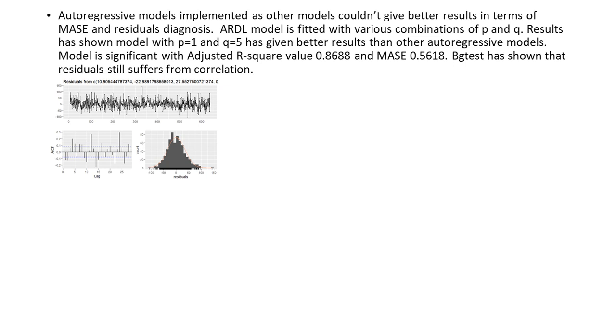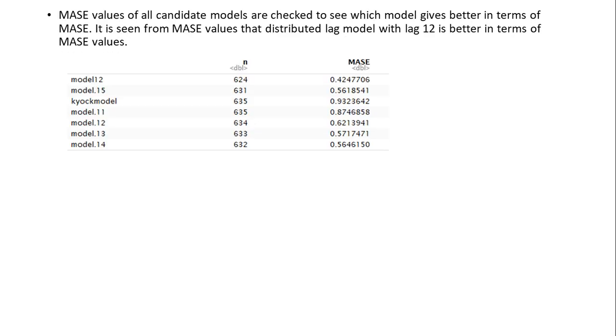In terms of MASE values and residuals checked, the model with P equal to 1 and Q equal to 5 has shown better results. However, to compare all models of distributed lag models with respect to MASE and residuals values, the distributed lag model with lag 12 was the best model among the other candidate models.